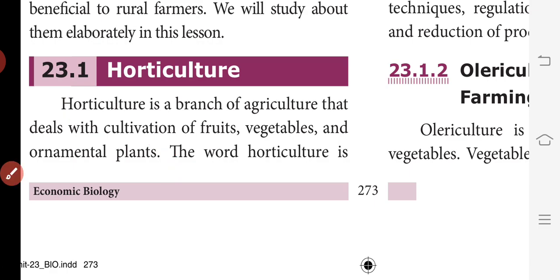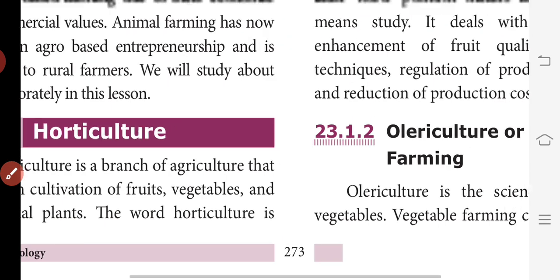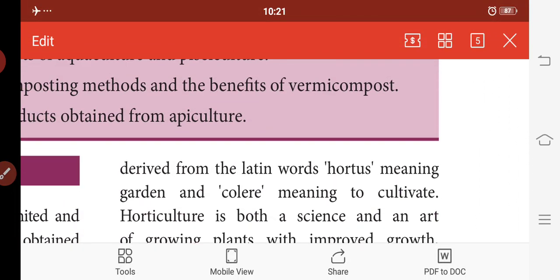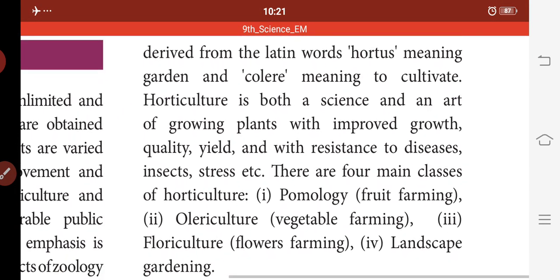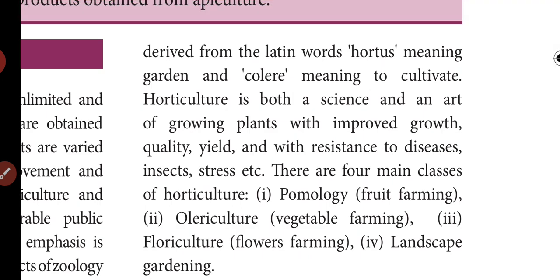The word horticulture is derived from the Latin words hortus, meaning garden, and colere, meaning to cultivate. Okay, so garden cultivation. That is called horticulture. Horticulture is both a science and an art of growing plants with improved growth, quality, yield and with resistance to diseases, insects, stress, etc.